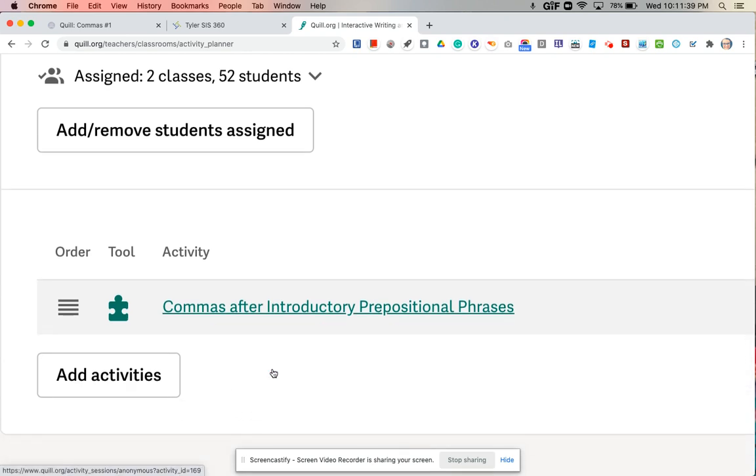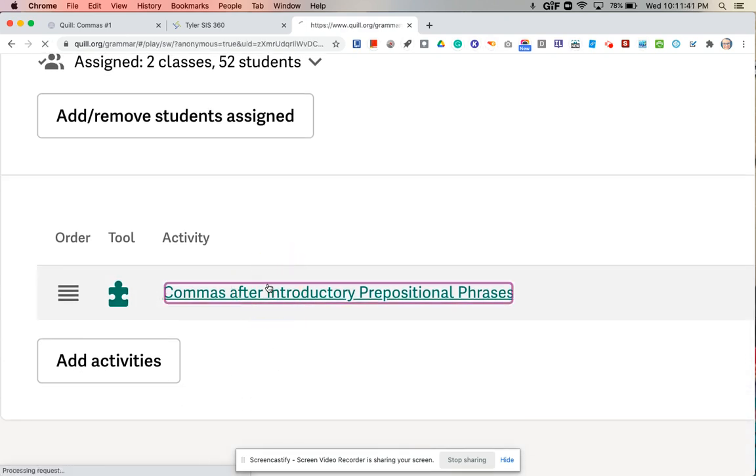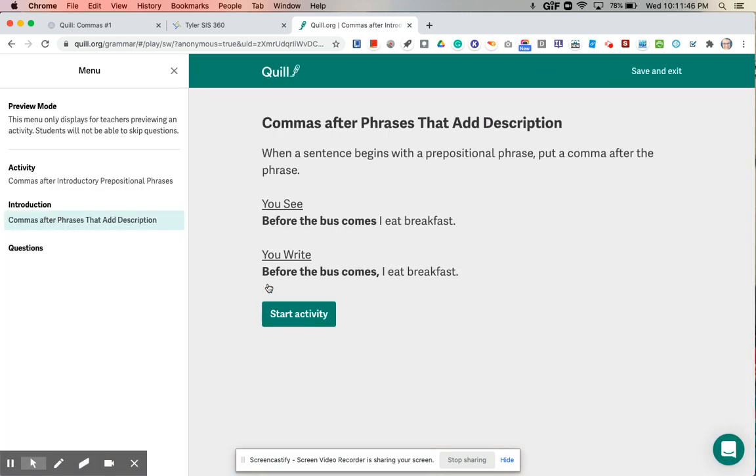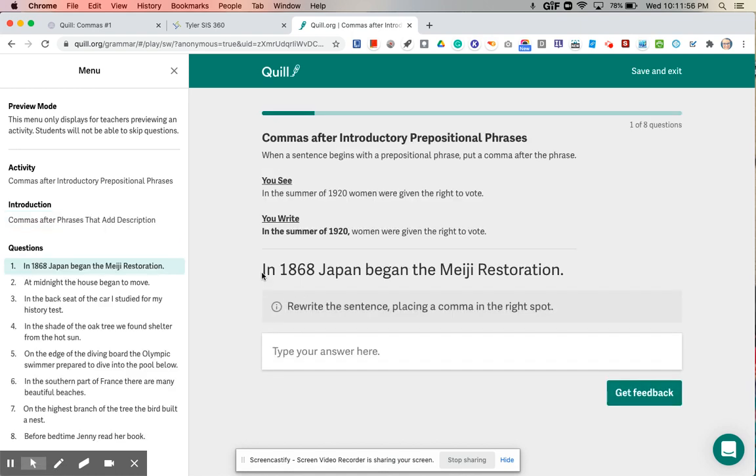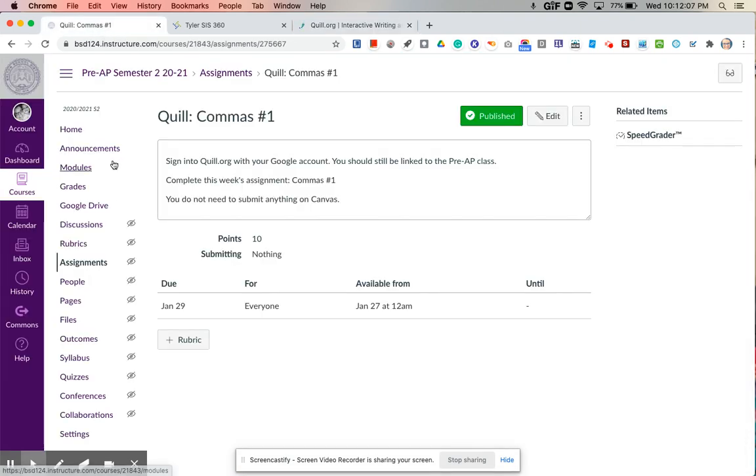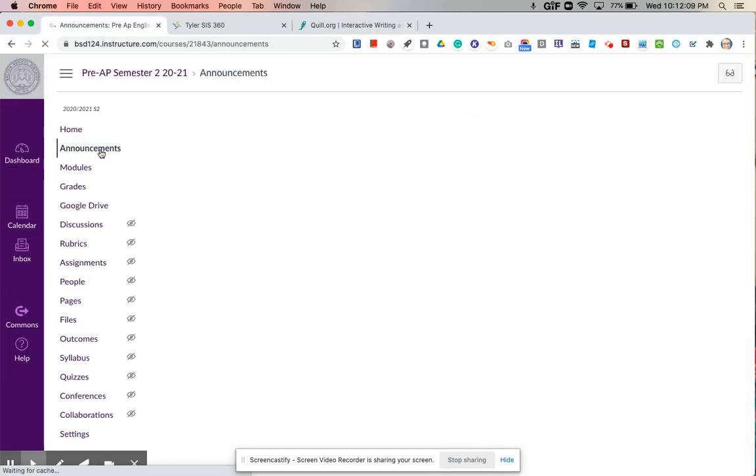So this talks about the comma rule for commas after introductory prepositional phrases, which we saw in the mug with once a week, comma, this year, comma, without them, comma, etc. So it's just 8 questions. Remember that Quill won't let you proceed if you forget the final period or you mess up the capitalization. So make sure that you're paying close attention to that. This should take you about 10 minutes or so.